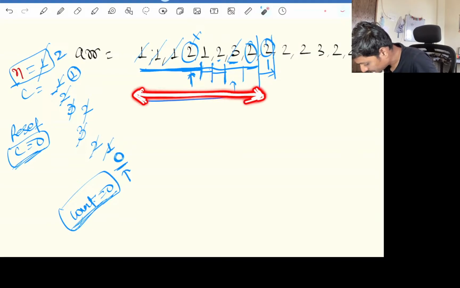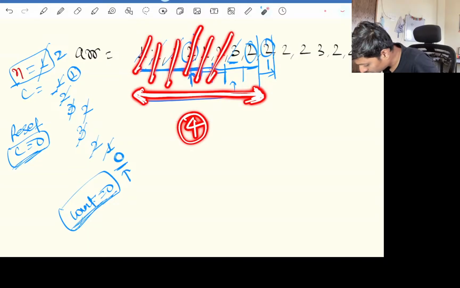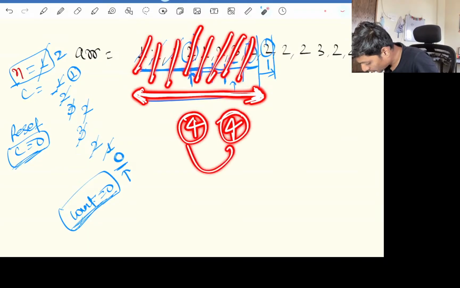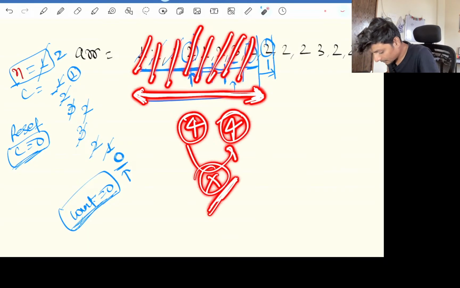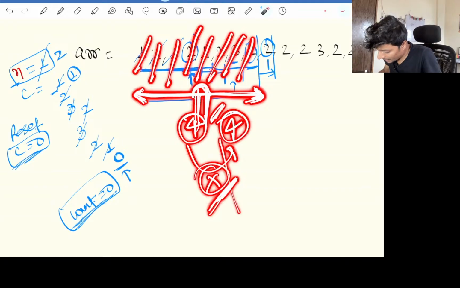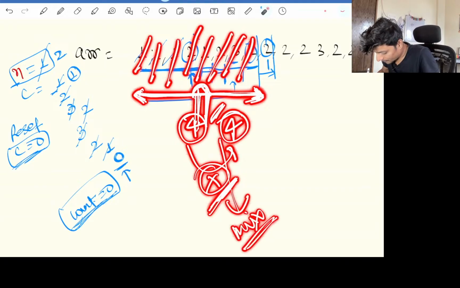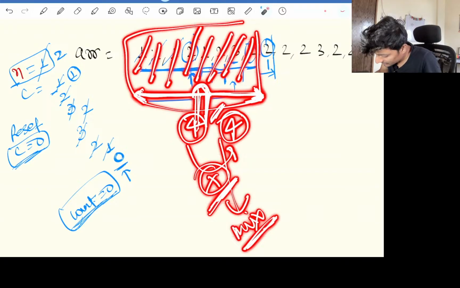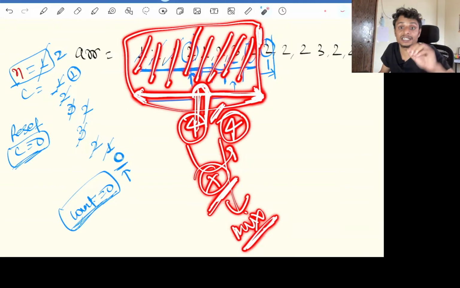Let's justify this, because our count becomes 0. 1 is coming 1, 2, 3, 4 times, and how many times are other numbers coming? 1, 2, 3, 4 times. So 4 and 4 got cancelled out. That is why all the votes in this area got nullified. Not nullified, they have a mixed judgment. Up to here we can't say that 1 is definitely winning the election.